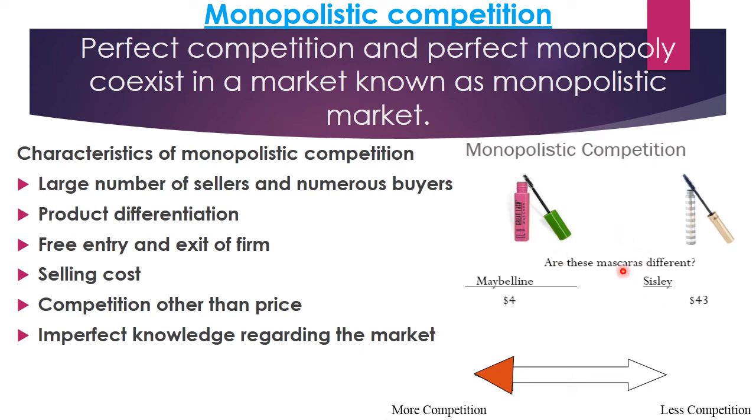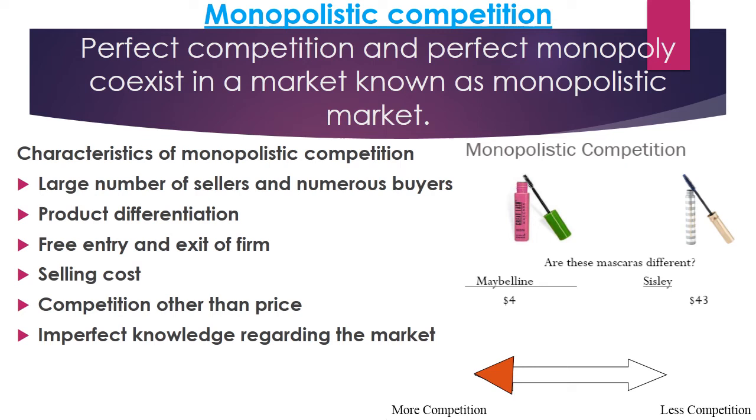Imperfect knowledge regarding the market. Now here the buyers and sellers do not have complete knowledge regarding the market. They are not aware of the identical and substitute products. So the price of identical or substitute products is either high or low, resulting in different prices of substitute products. Now the competition in monopolistic competition is more.